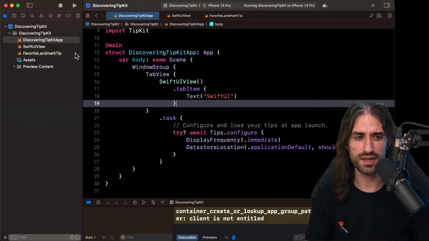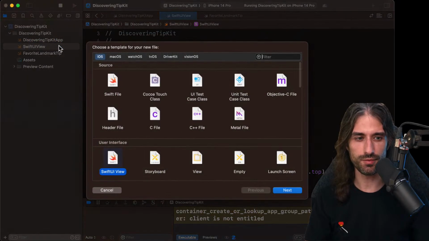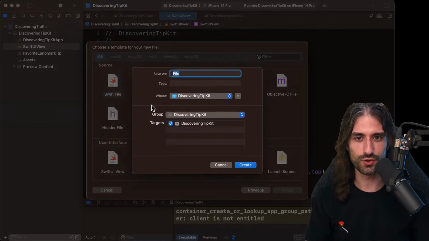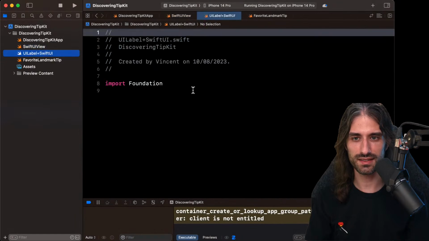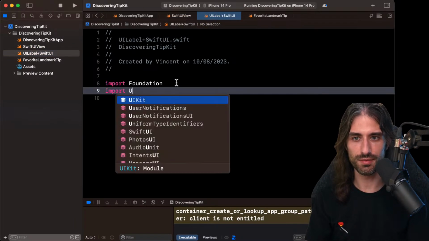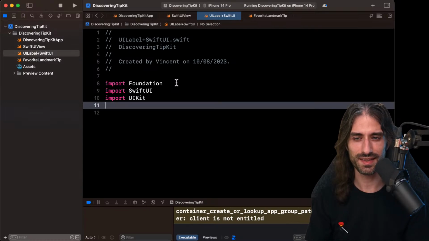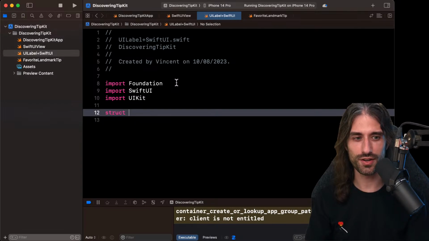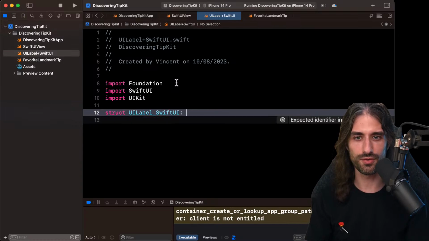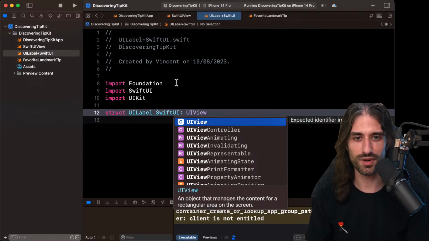And how can I do UI kit? You know what? I'm gonna do it very simple. I'm just gonna wrap a UI label to work in Swift UI. So I will call it UI label plus Swift UI, something like that. So here I'm gonna be importing both Swift UI and UIKit, okay? And so it's gonna be, how do I call it? I'm gonna call it like UI label underscore Swift UI. The naming is awful, but at least you all understand what it does.